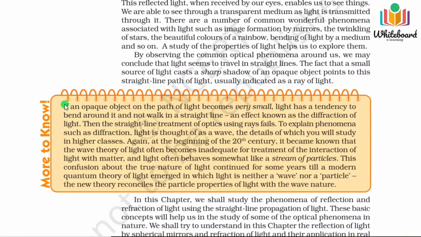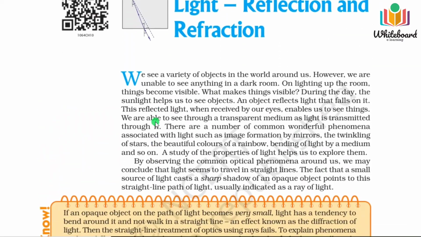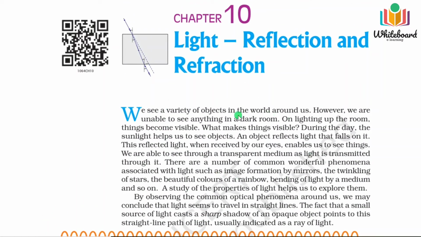Here NCERT has given one piece of information that light does not always move in a straight line, it somehow bends in a particular phenomenon. That is known as diffraction. Diffraction is a phenomenon also exhibited by light, where the light bends at a sharp corner. If you see in the macroscopic world, then reflection and refraction follow the particle nature, that follows a ray, and a single shadow will be constructed.